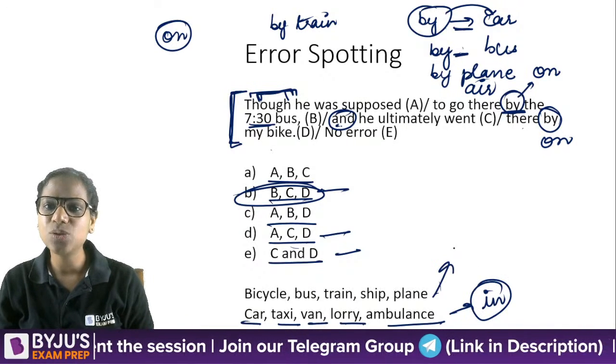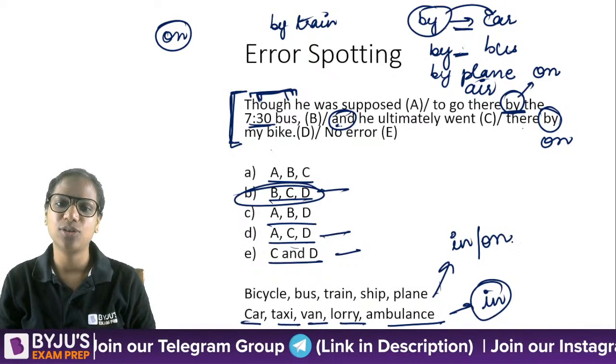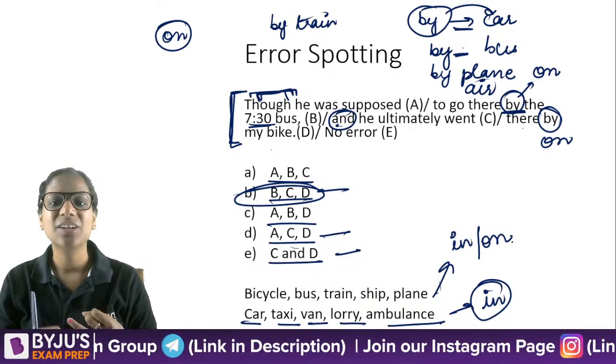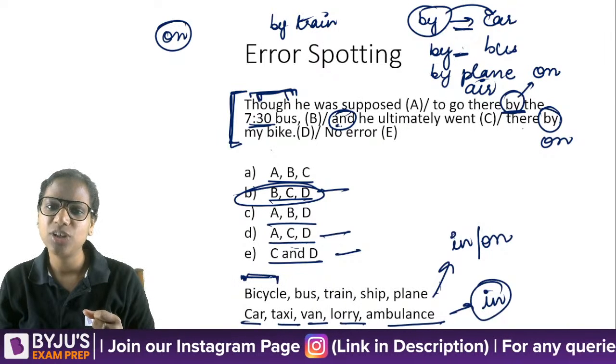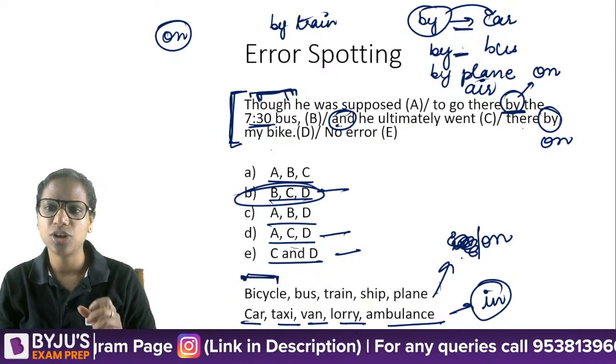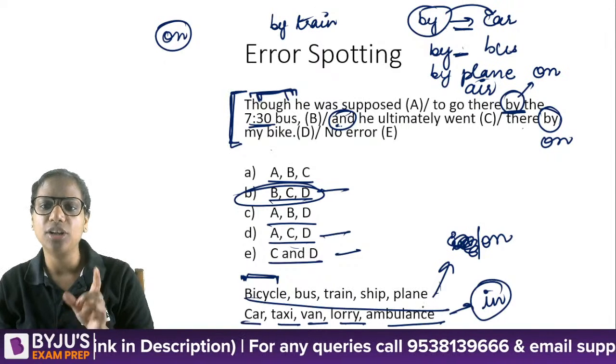With these, we can use in also, on also. With bicycle, bus... No, sorry. With bicycle we can't use in. We have to use on only. Okay, so with these we use on.